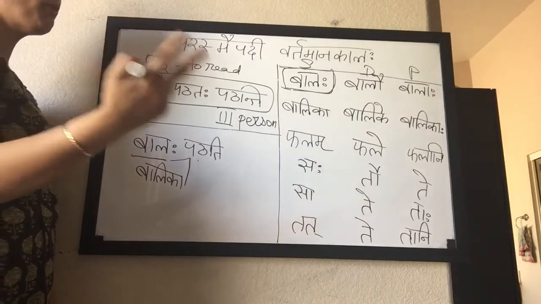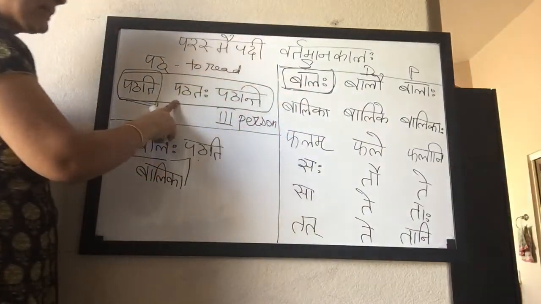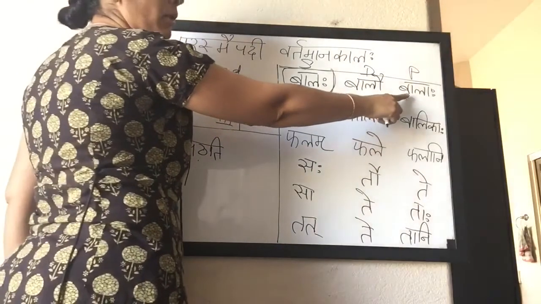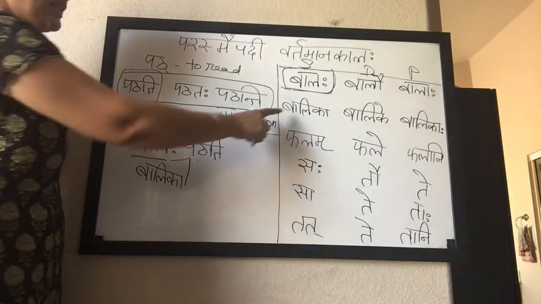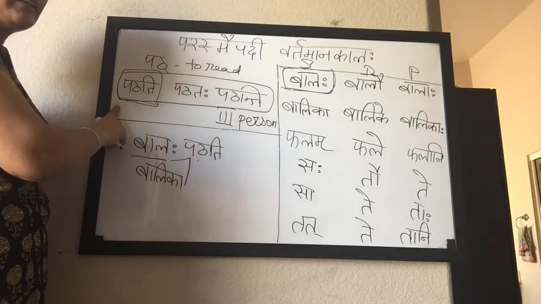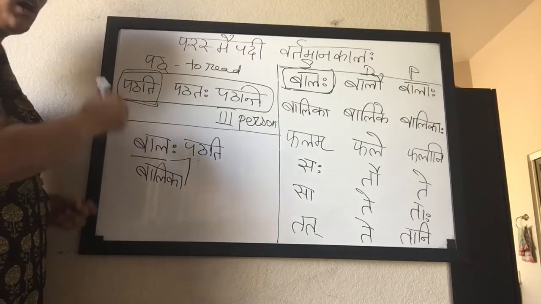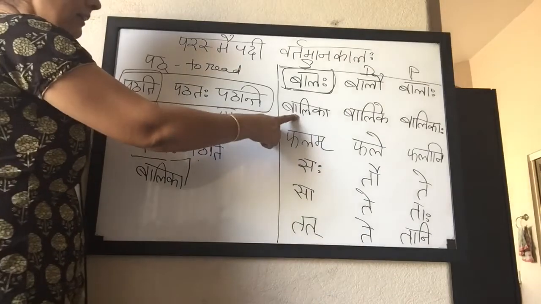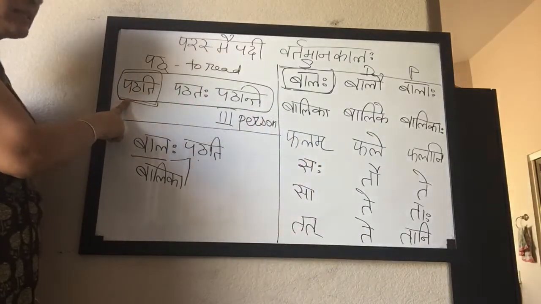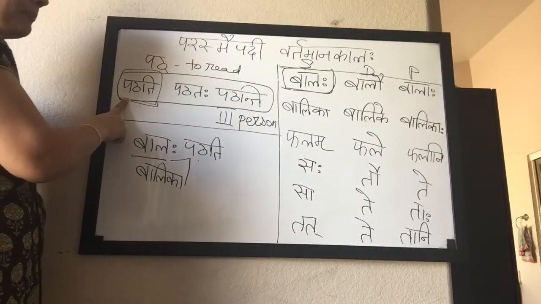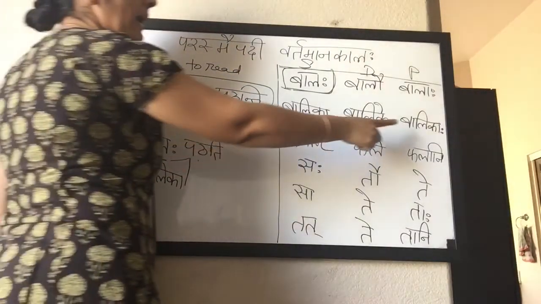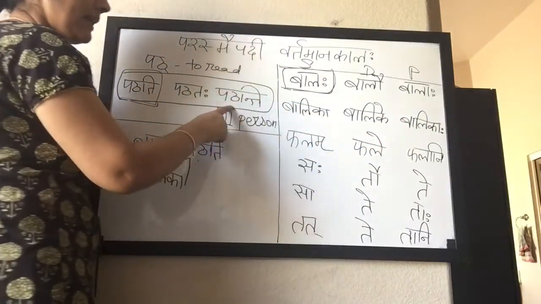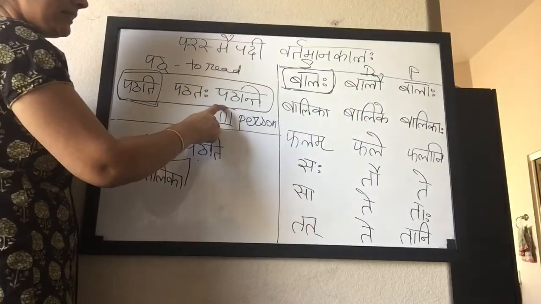If it was two boys, then balau patataha. If it were many boys, plural, balaha patanti. The gender can change and that does not affect the verb. So balika, one girl reads: balika pathati. Two girls read: balike patataha. Balikaha, many girls read: balikaha patanti.